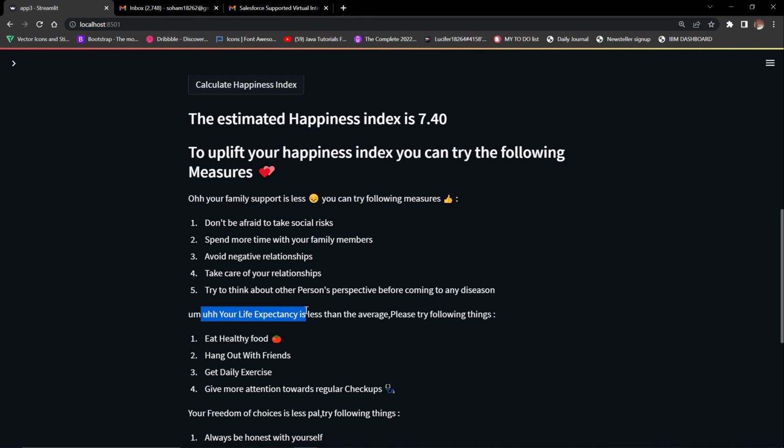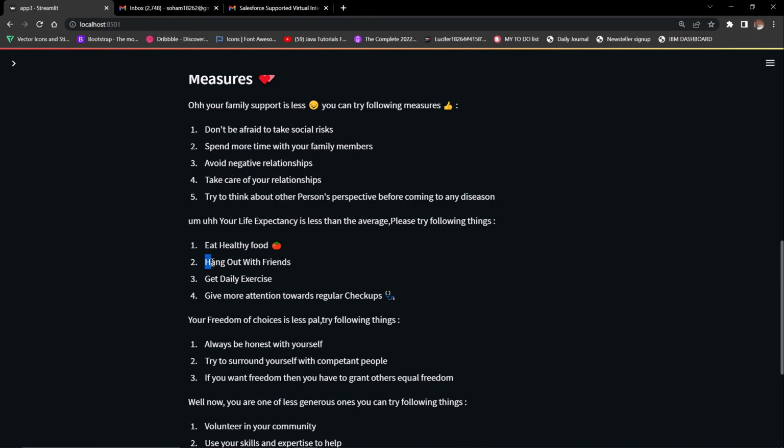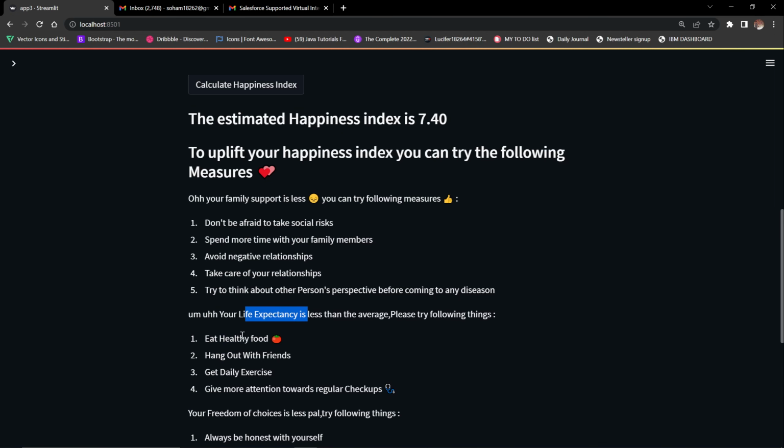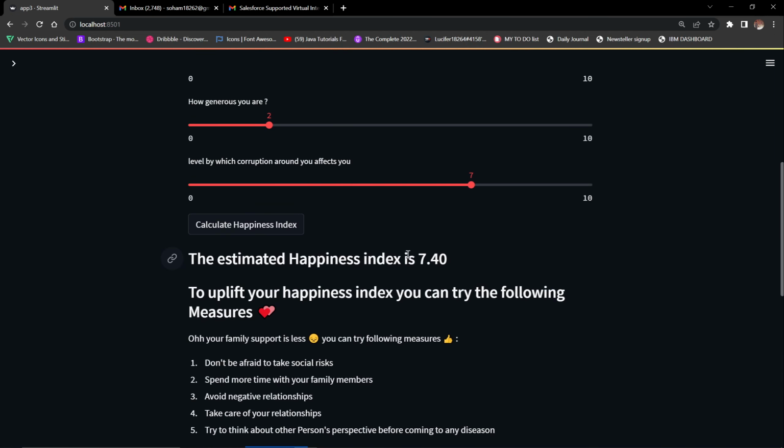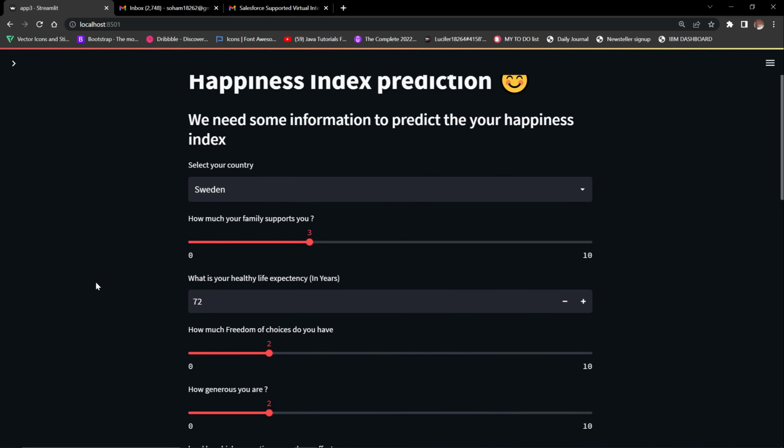So this says your life expectancy is less than average. Then please try the following things: eat healthy food, hang out with friends. Eating healthy food and hanging out with friends will increase your life expectancy, and the life expectancy increase will increase your happiness index. So indirectly it will uplift your happiness index. And this is what we wanted to achieve in the hackathon.